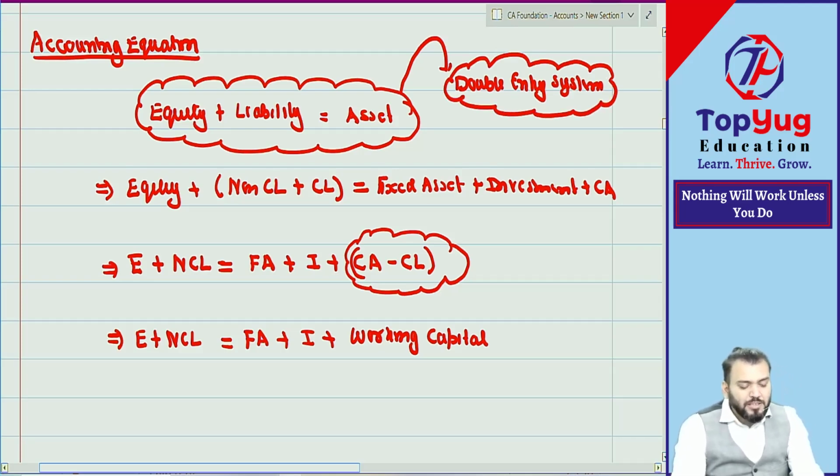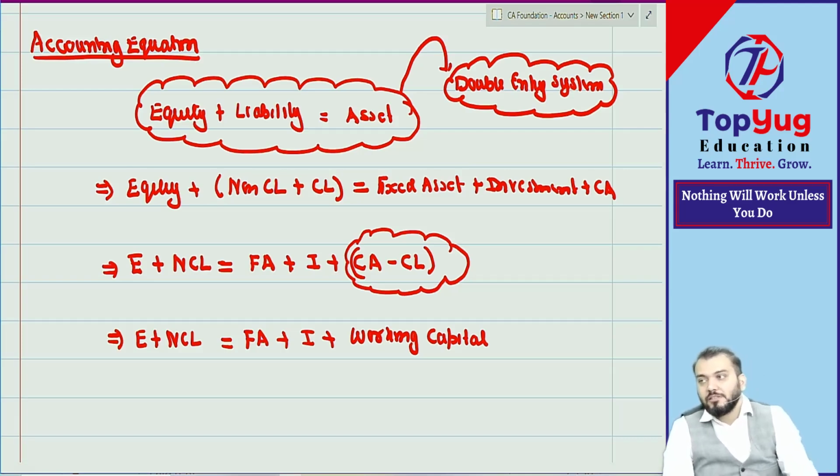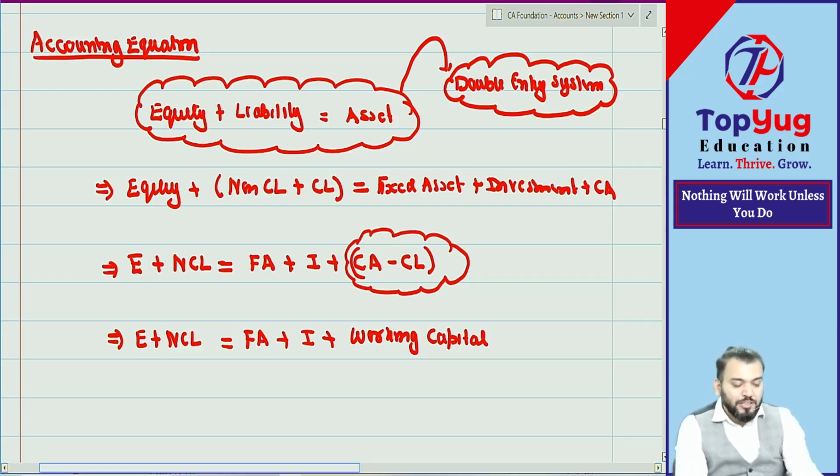Now in the exam, what will they do? They will give you some transactions and ask you to form the accounting equation. They will not ask you to pass journal entries. So can we do one such question for practice?